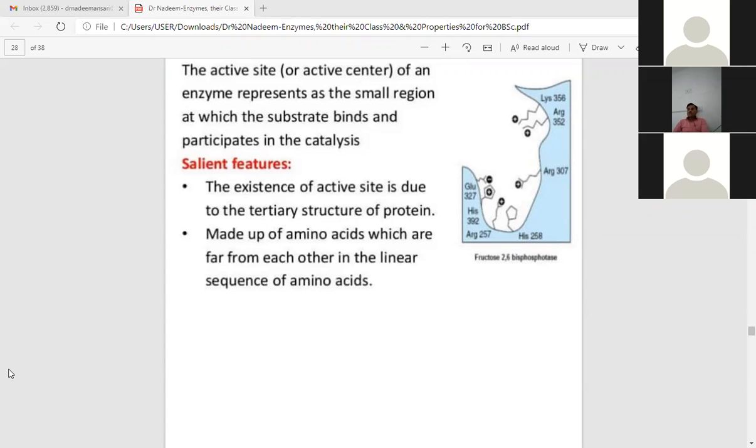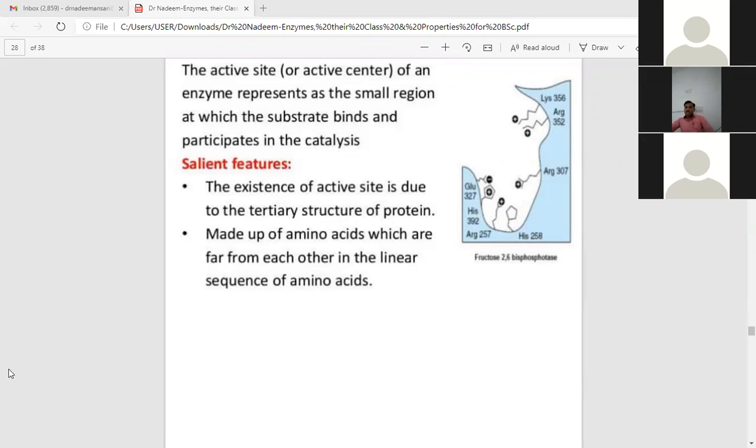But when an enzyme becomes active, it assumes the three-dimensional structure, that is the properly folded protein structure. In this way, these amino acids come near to each other and interact in a different manner. This is the basis of different types of active sites in each enzyme.